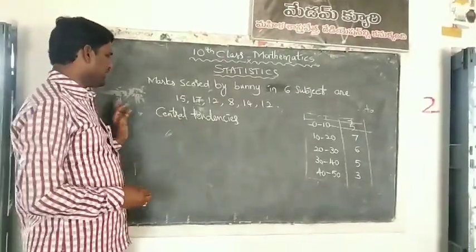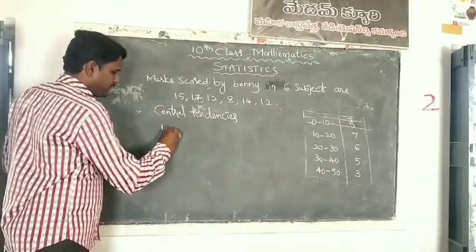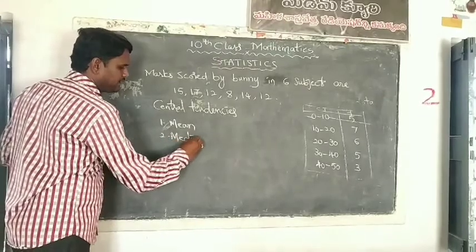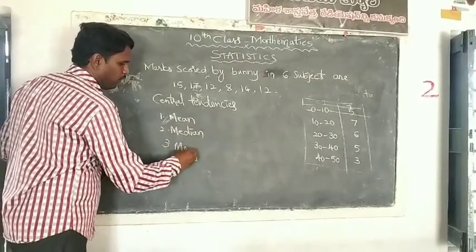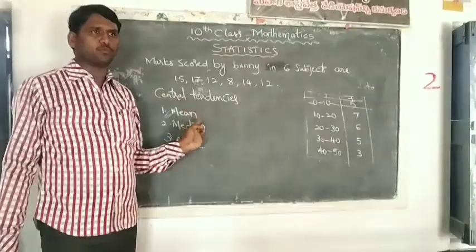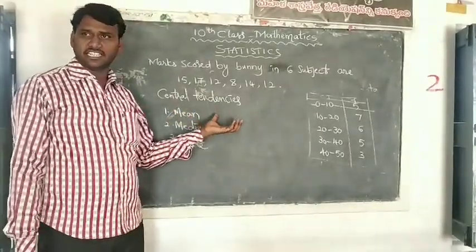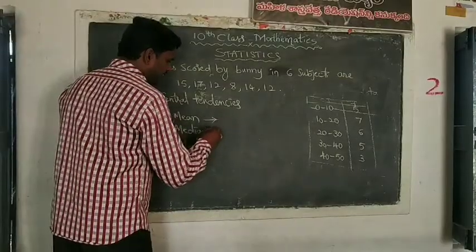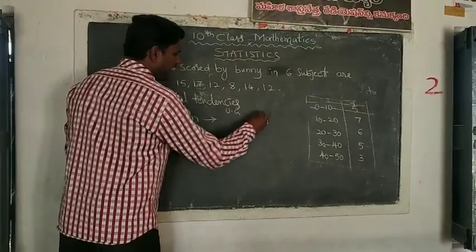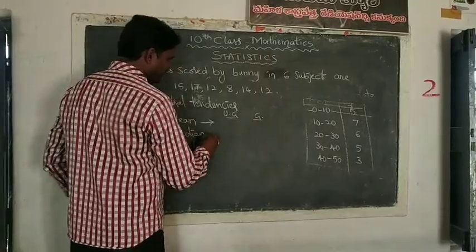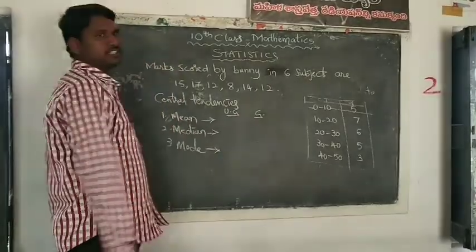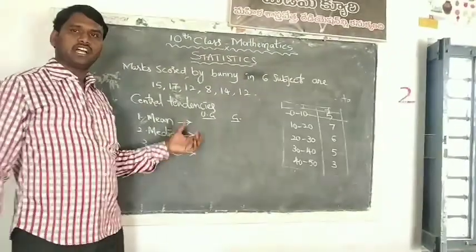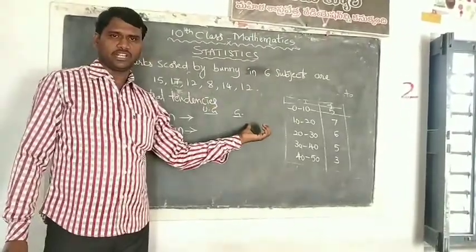Central tendencies are of three types. Number one is mean, second one is median, and third one is mode. We already studied all this in 8th class and 9th class. Here, mean can be calculated for ungrouped data and grouped data. Similarly, median and mode also. We can find the mean, median, mode of ungrouped data and grouped data.